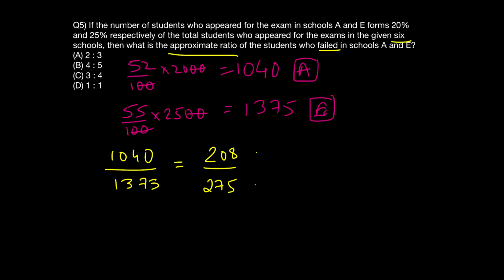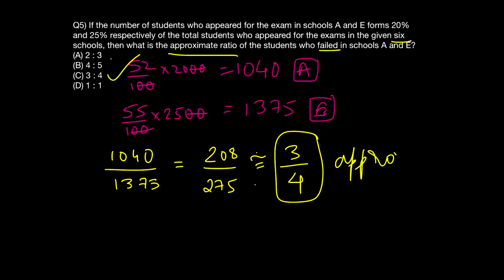Now look at these numbers. They are surely not in the ratio of 2:3, but somewhere or the other I can find them in the ratio closer to 3:4. Okay, not exactly divisible, I repeat, but somewhere close to 3:4, and therefore our answer will go as option C. So try and understand that such kind of approximate answers are always a part of difficult DILR sets. So the reason for introducing this question to you in the very early phase, or I can say the very first set of DILR tables which we are practicing, is just to acquaint you with the fact that these kind of approximations are a part and parcel of every DI set.